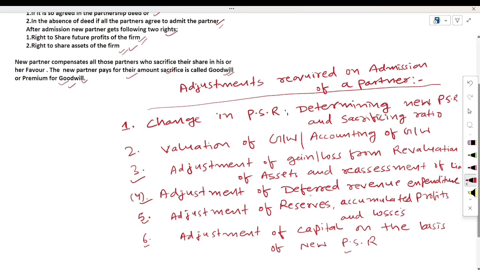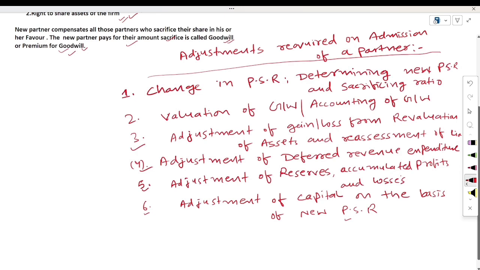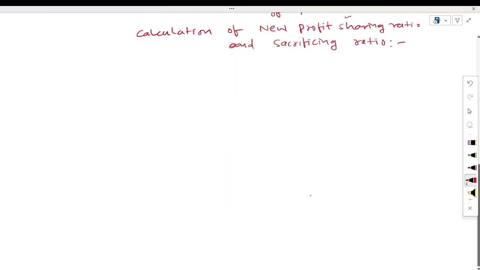You see here, first of all, we will start from topic 1, which is change in profit sharing ratio, or determination of new profit sharing ratio and sacrificing ratio. This is our first topic of this chapter, and this topic is very important from the board examination point of view as well as the competitive examination point of view. In this topic we will have multiple types of cases, and each case we will understand with the help of an example.